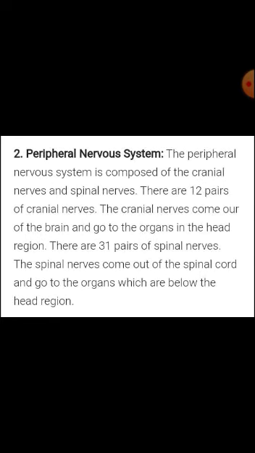The peripheral nervous system is composed of the cranial nerves and spinal nerves. There are 12 pairs of cranial nerves. The cranial nerves come out of the brain and go to the organs in the head region. There are 31 pairs of spinal nerves which are arranged around the spinal cord. The spinal nerves come out of the spinal cord and go to the organs which are below the head region.